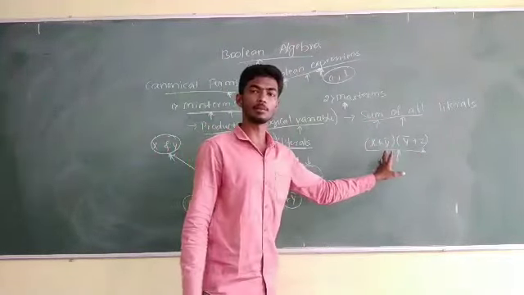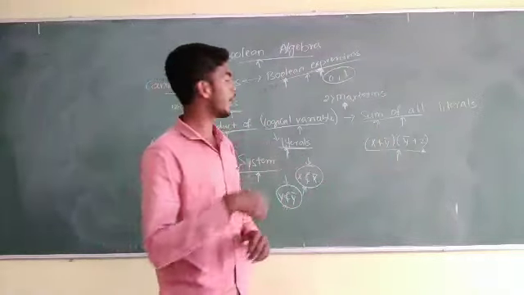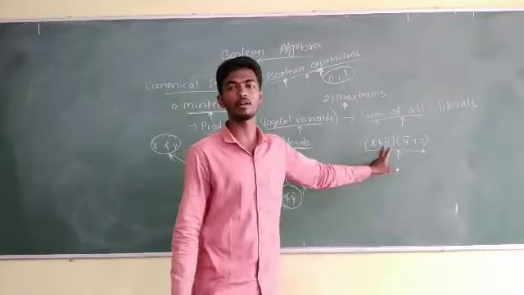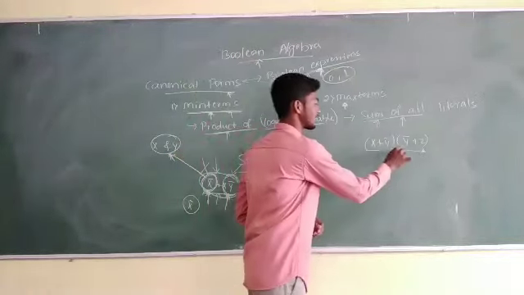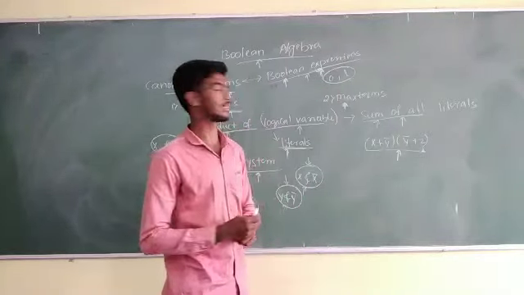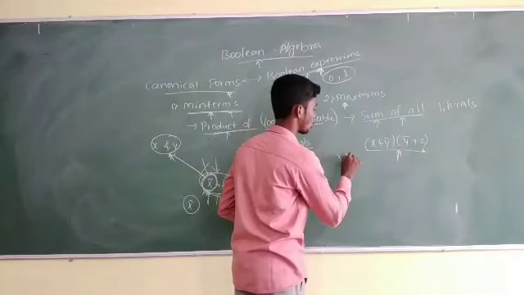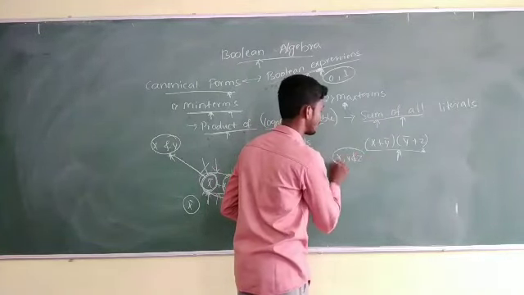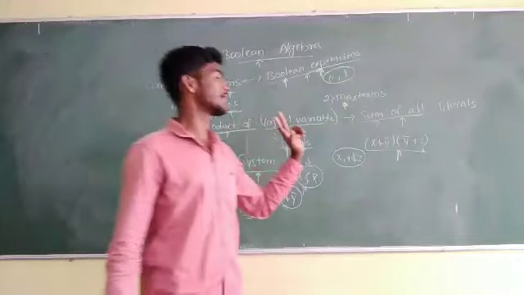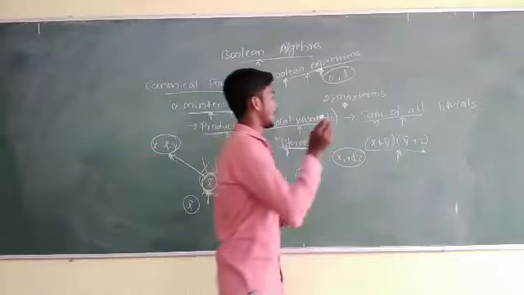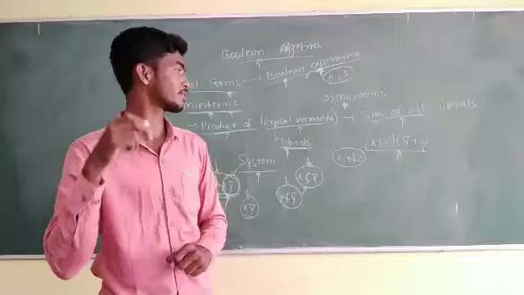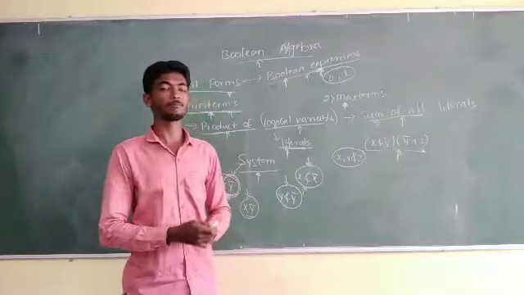Here in this system, throughout the whole system, we have three different literals. Will you say what are the different literals in the system? Yes, there are three different literals in the system: x, y and z. You just have to look at the different literals. Don't consider whether it is complemented or non-complemented. Complemented and non-complemented both are counted as a single variable, a single literal or single logical variable.